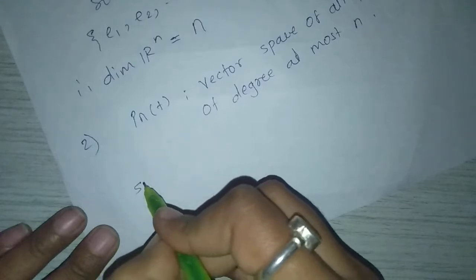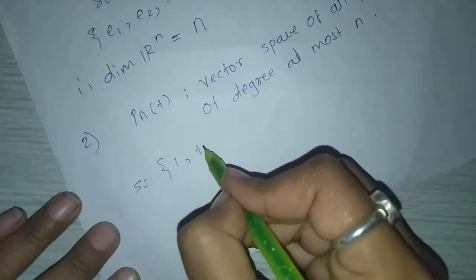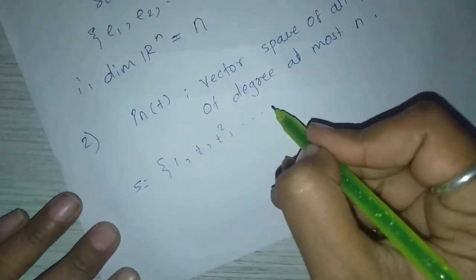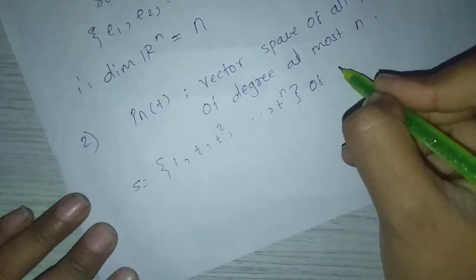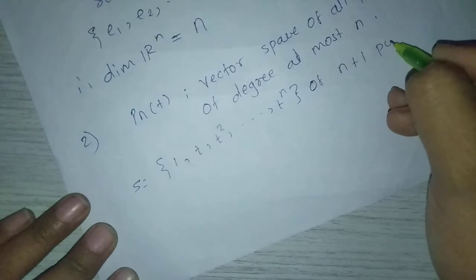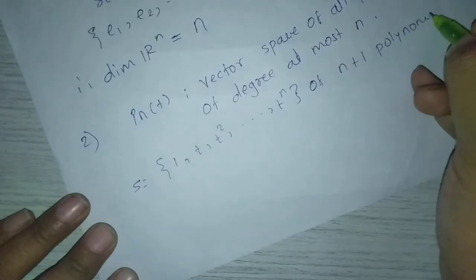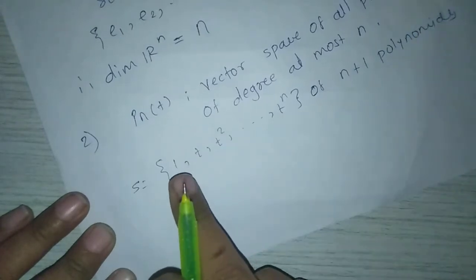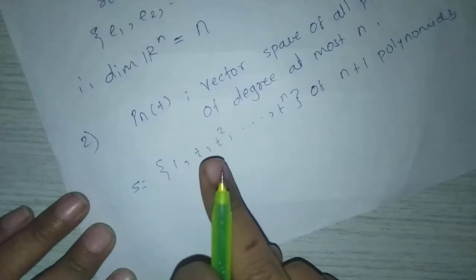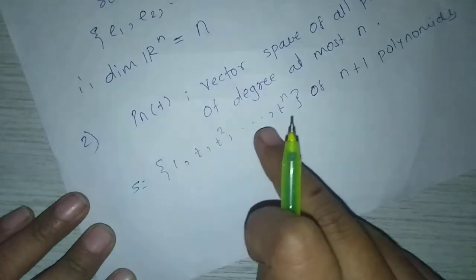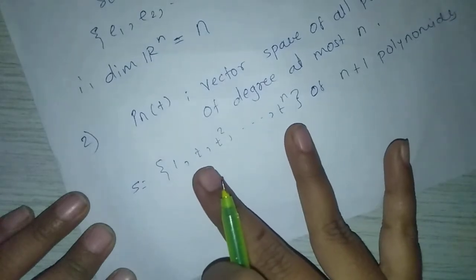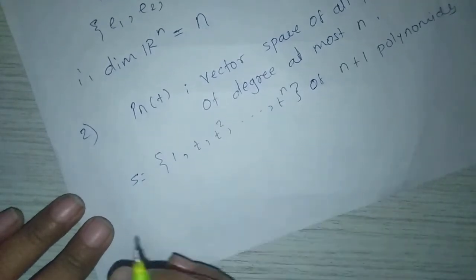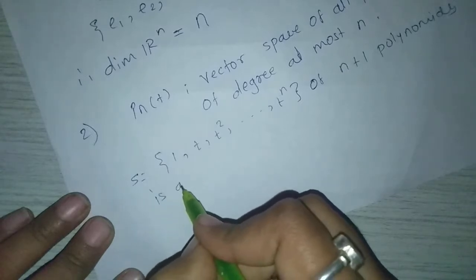Then the set S equal to {1, t, t squared, and so on, t raised to n}, which is n plus 1 polynomials, because this is a constant polynomial, this is a first degree polynomial, second degree polynomial and so on, nth degree polynomial, and the total number of polynomials is n plus 1,